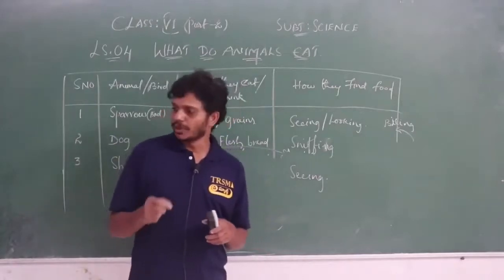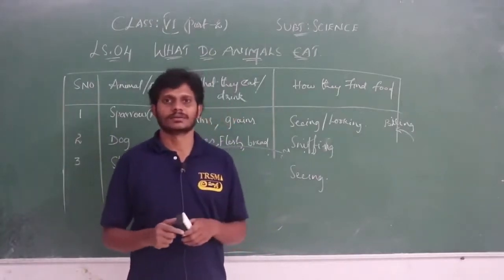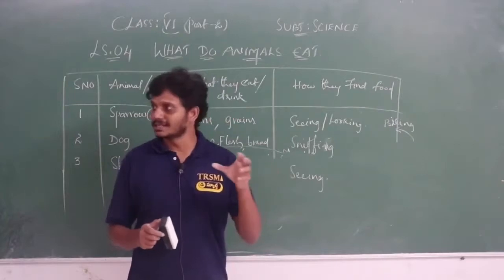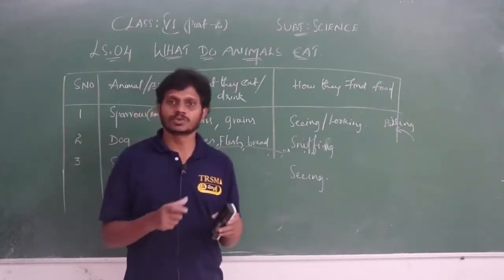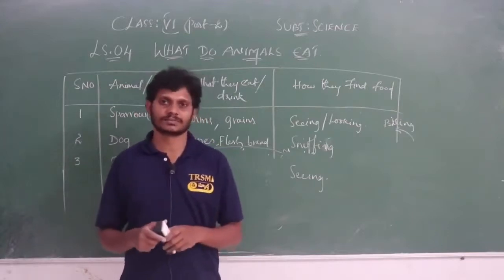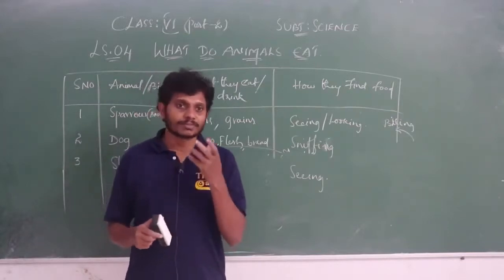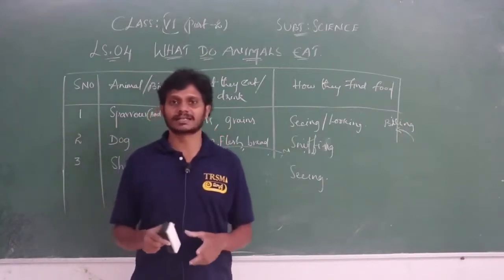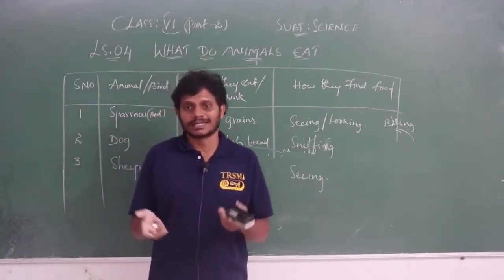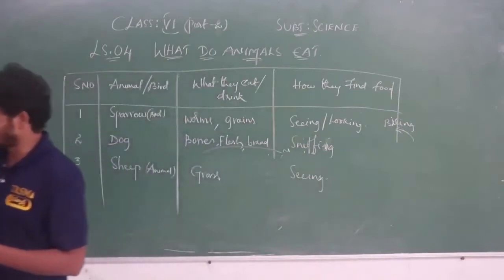They move here and there, and where there is nectar, they move towards it by smell, and try to take the nectar inside.